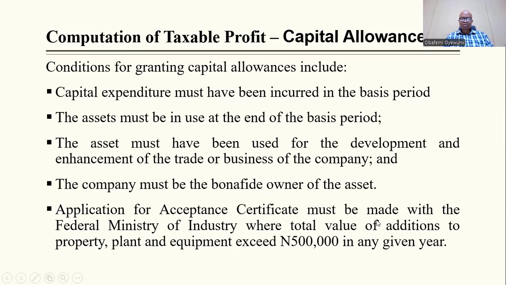Application for certificate of acceptance must be made within the Federal Ministry of Industry, where total value of additions to property, plant, and equipment exceeds 500,000 in the given year. That's a lot. But in most cases, practically, this condition is not being followed. Once you buy, you have evidence that you have purchased motor vehicle, plant and machinery, generator, furniture and fittings. Once I have evidence, you can just go ahead and apply the capital allowance.